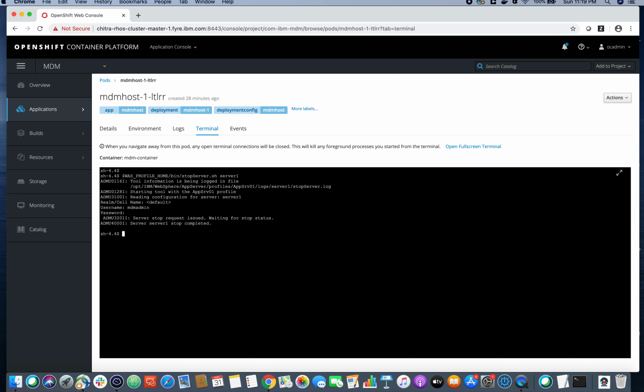Now what you're able to see here is the server stopped, right? Server stop completed. Now whenever the server is stopped, will it be able to accept any request? Like if you send a request to it, a transaction to it, will it be able to function? Obviously it will not be able to do that, right? So that means OpenShift should be careful enough that it does not send any request to this server. So let's see how OpenShift does that for us.